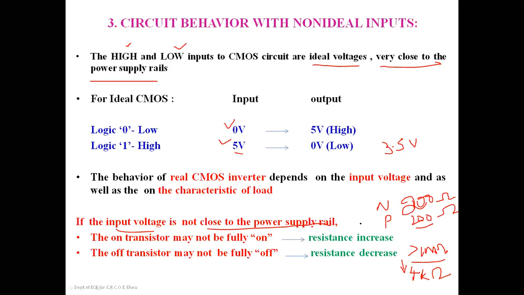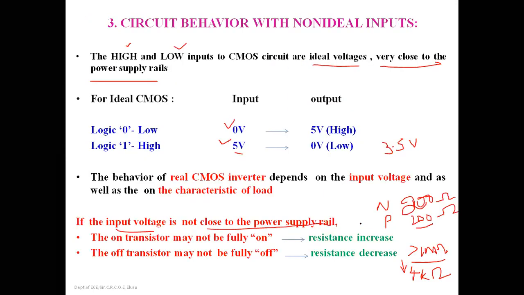If the input voltages are not very close to the power supply rail, then they are said to be non-ideal inputs. We have already seen the behavior of the CMOS circuit when we gave the ideal inputs 0 volts and 5 volts. The output voltage is 5 volts and 0 volts. But if you apply the non-ideal inputs, how will the CMOS circuit behave? That we will discuss here.